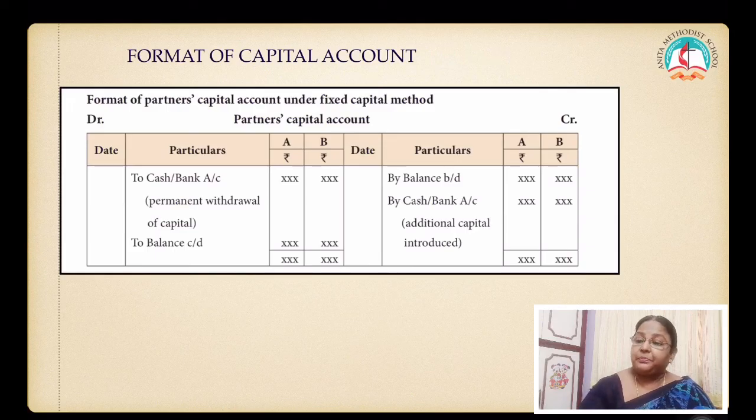Clear, children? Right. See, this is the format of your capital account. Partners' capital account. What is this A and B? Names of the partners. Partner A, partner B. See the format. Date, particulars, partner A, partner B on the debit side. Date, particulars, partner A, partner B on the credit side.